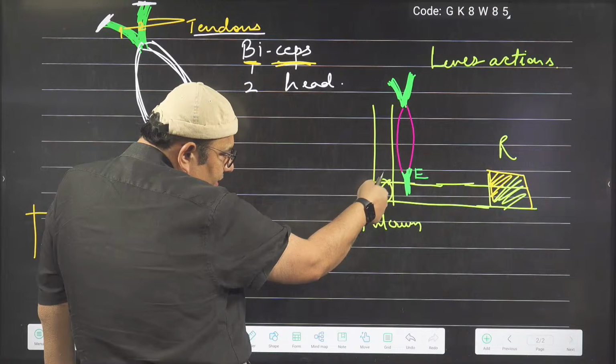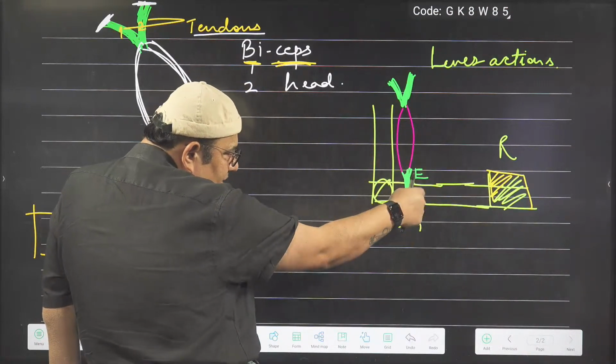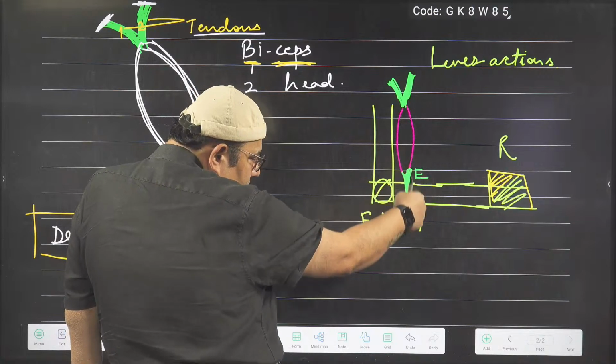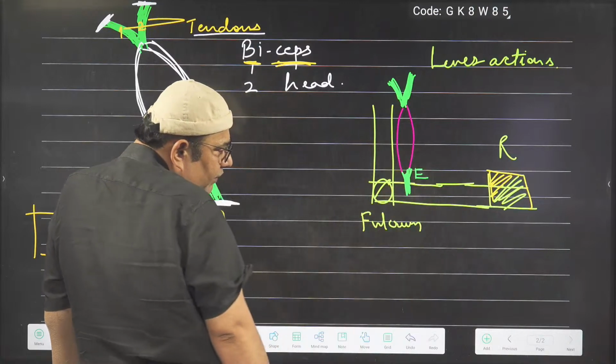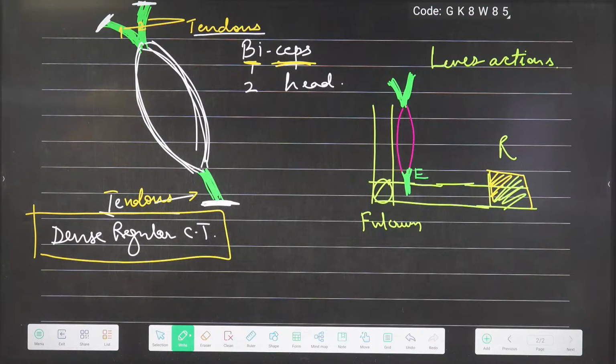Sometimes fulcrum is in the middle of effort and resistance. Or sometimes the resistance is in the middle of the fulcrum and one side is effort. So FRE, this F-R-E is always there in every type of lever.